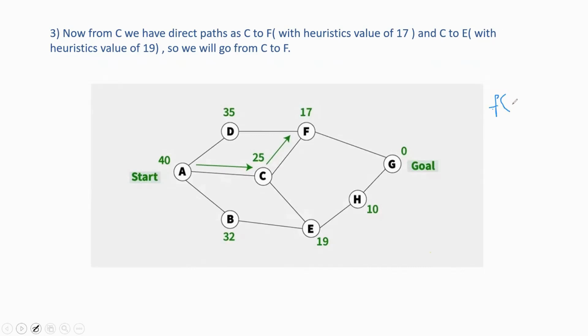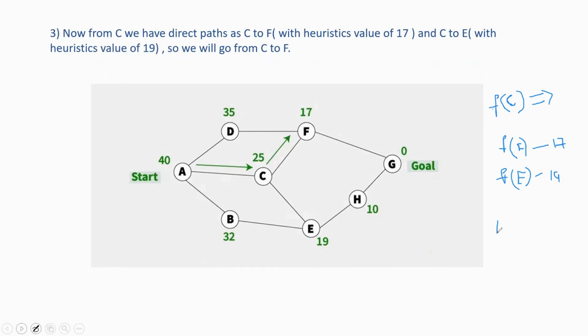F of C has connected neighbors: f of F and f of E. So what are the values of f of F and f of E? One has 17 and the other has 19.